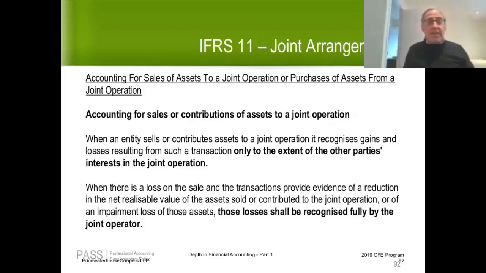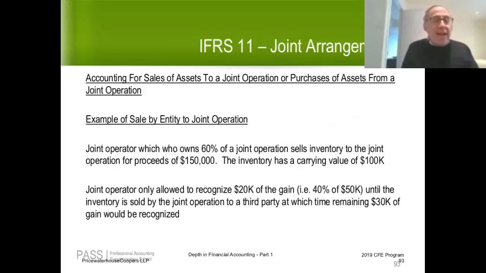When there is a loss on the sale and the transaction provides evidence of a reduction in the net realizable value of the assets sold or contributed to the joint operation, or of an impairment loss of those assets, those losses would be recognized fully by the joint operator. Let me give you now an example, because the best way to understand things is always by example.